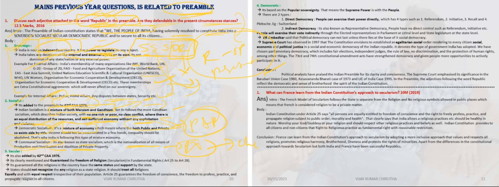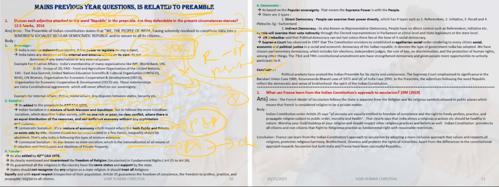The Indian type of socialism is a mixed economy, which means that income should not be concentrated in a few hands, because it should be equally distributed to all the people. That is why we are following Indian democratic socialism. And the next objective is secular.